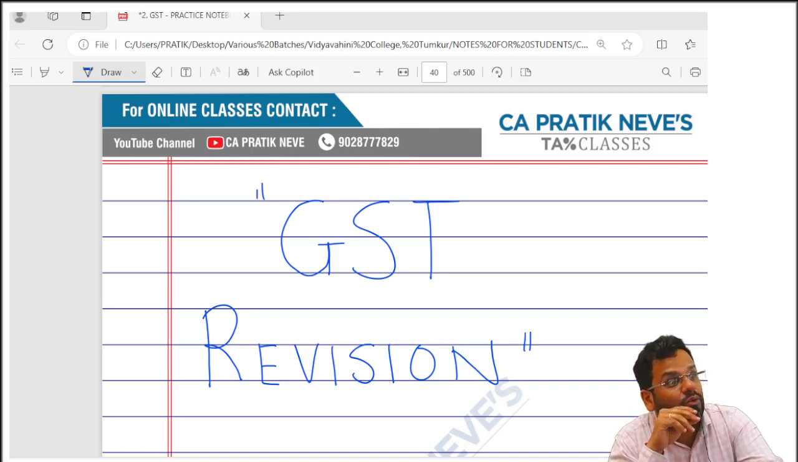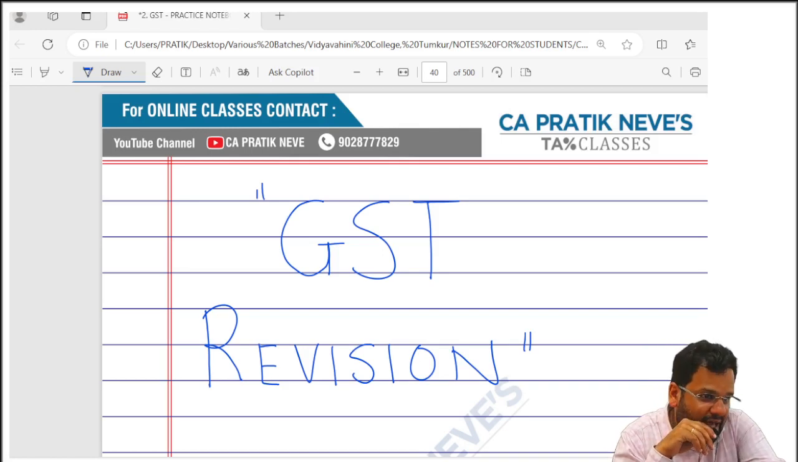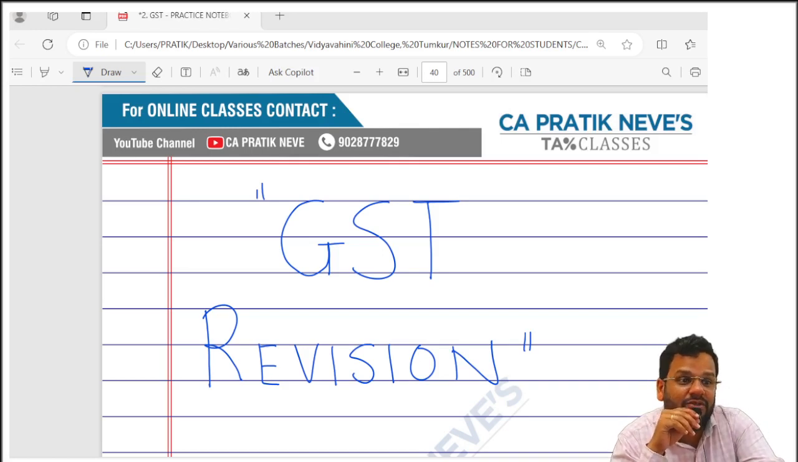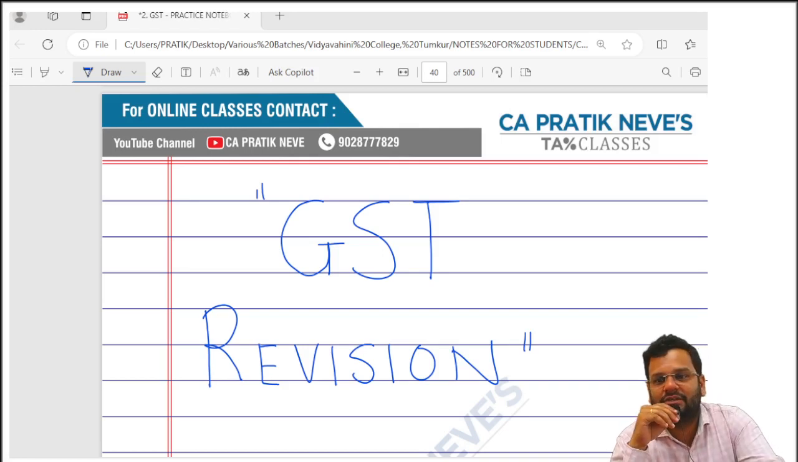Then there is a 10.2A composition scheme. What is 10.2A composition scheme? Where the aggregate turnover of preceding financial year does not exceed rupees 50 lakhs and the person is not eligible for 10.1 composition scheme. So in general, 10.2A composition scheme is for service providers. In this, the rate of GST is 6%. 3% CGST, 3% SGST.